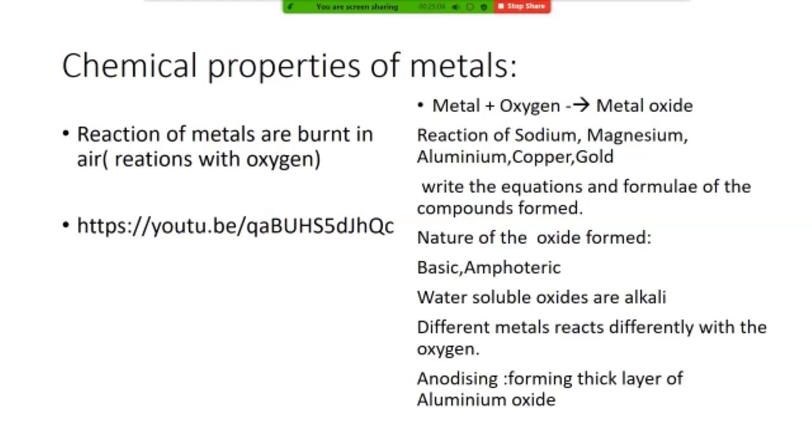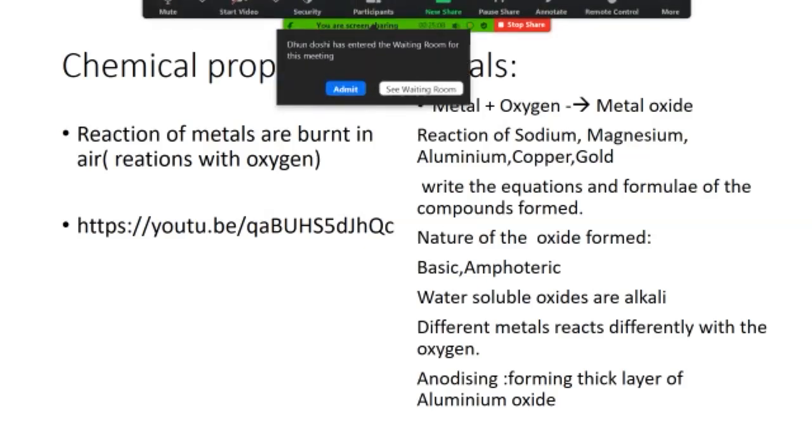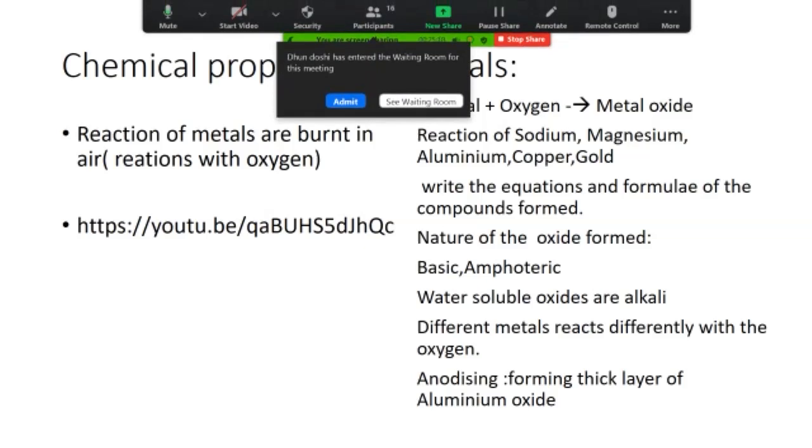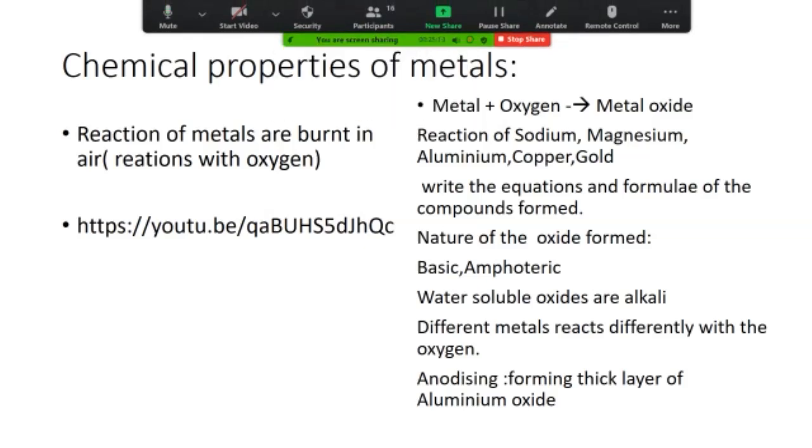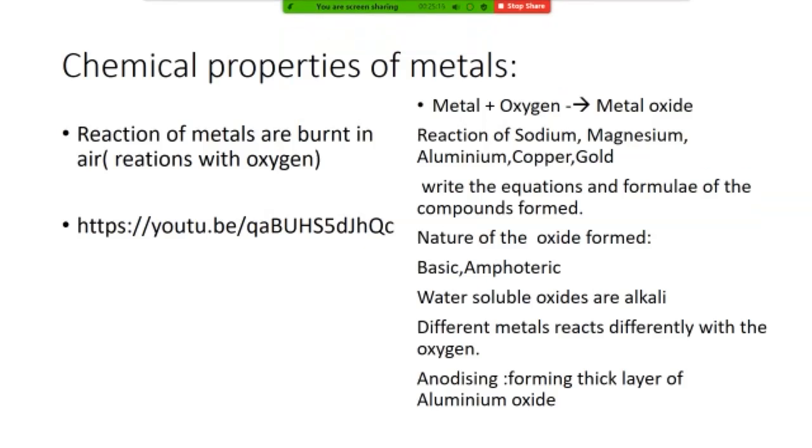So same here, they will react with acid as well as with base also. Now this is a very old definition. All basic oxides are not soluble in water, but if they are soluble in water, this solution is known as alkali.